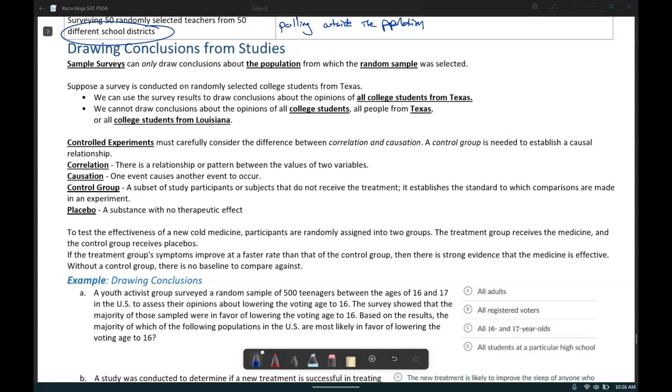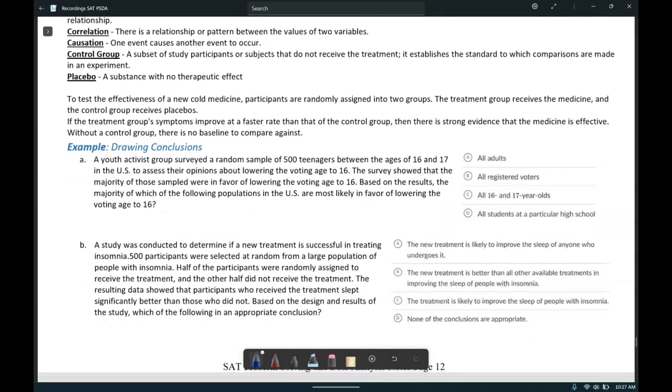If we did not have a control group, and we measured the results of the medicine and found that, on average, participants got over the cold in 3 days, without a baseline, we don't know how effective that medicine is or even if it worked at all. But by adding in a control group, we see that the medicine helped those in the treatment group get better in 3 days, but our control group took an average of 7 days. Then we can draw strong evidence that the medicine is effective because it helped them get over the cold faster than those who did not use the medicine.